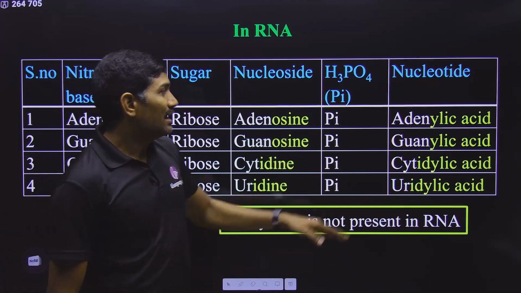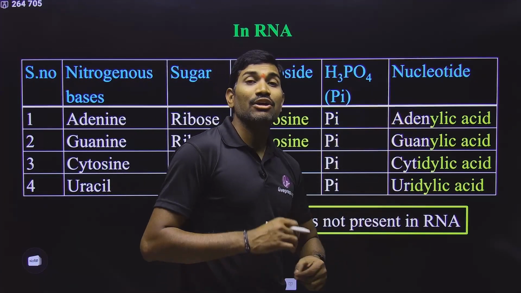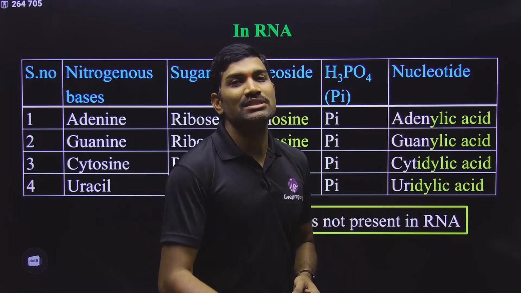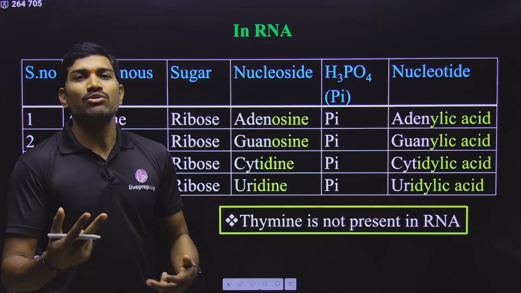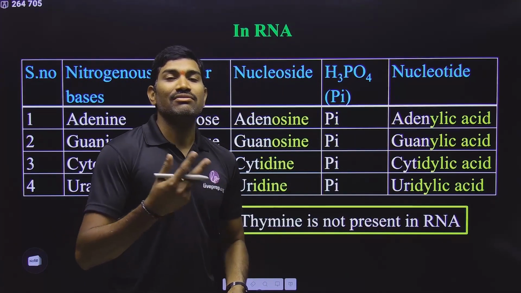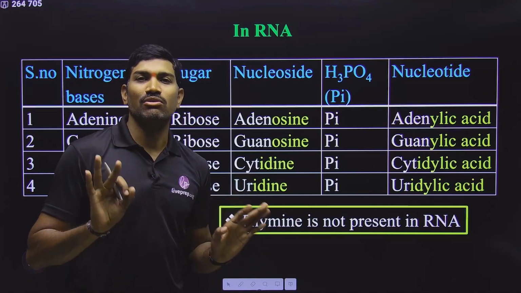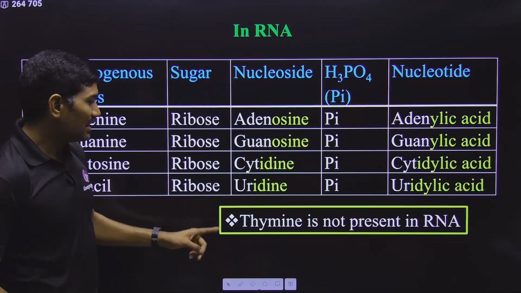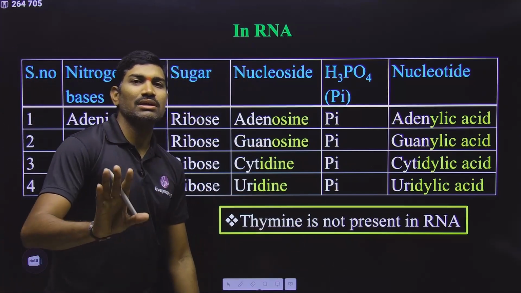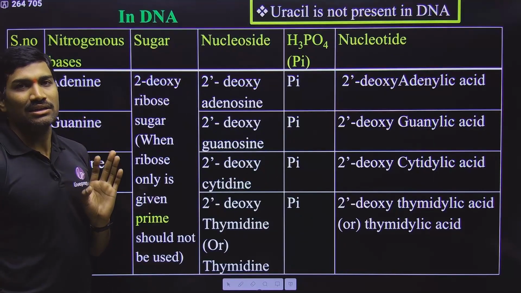In this way, the names of nucleotides can be written with respect to how many phosphates are present. If a single phosphate is present, monophosphate. If two phosphates are present, diphosphate. If three are present, triphosphate. Maximum three only. In this way, we are writing the names. And since we are talking about RNA, here we are not talking about thymine, because thymine is not present in RNA. Understood?